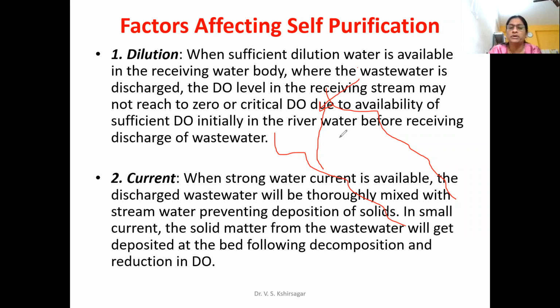And this river is saturated with dissolved oxygen because it is running water, and natural aeration is performed there. That's why it is saturated with dissolved oxygen, meaning good quality of water is there. But when you dispose that kind of waste into the river, suddenly the level of dissolved oxygen in that stream starts decreasing.